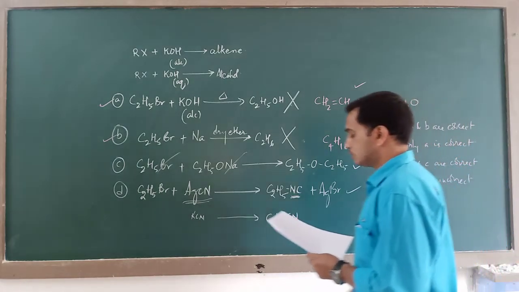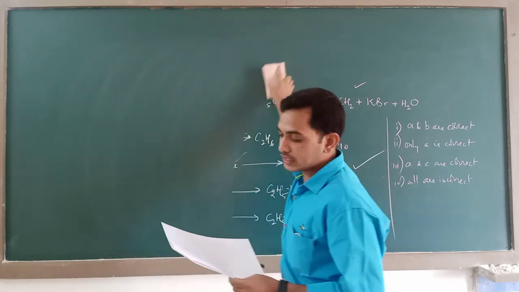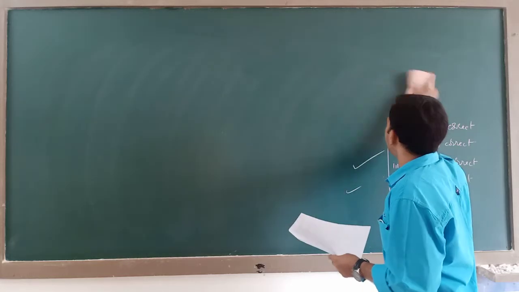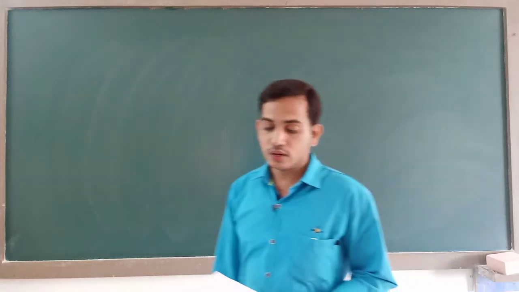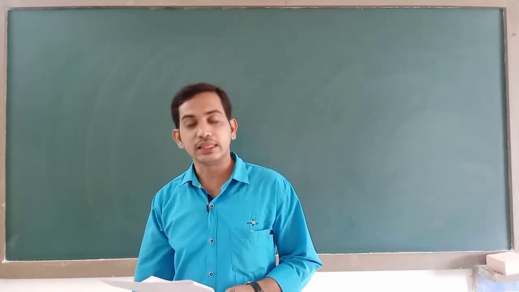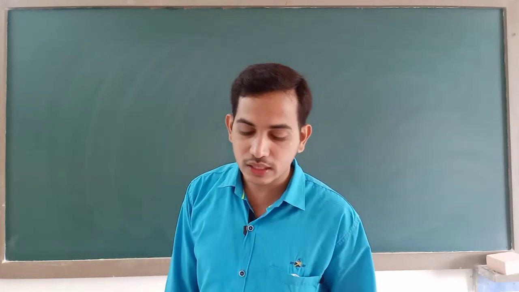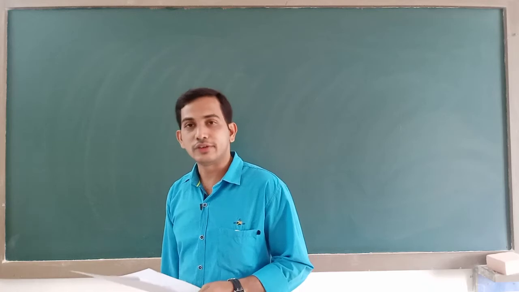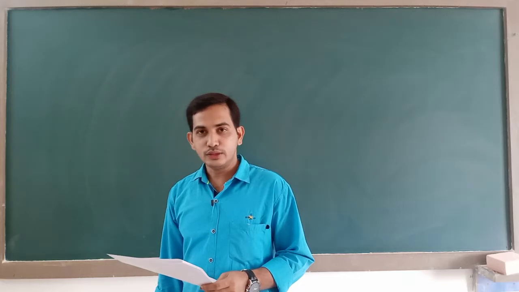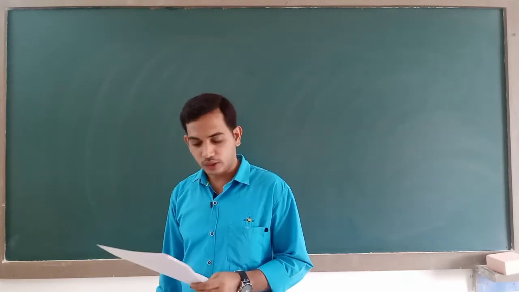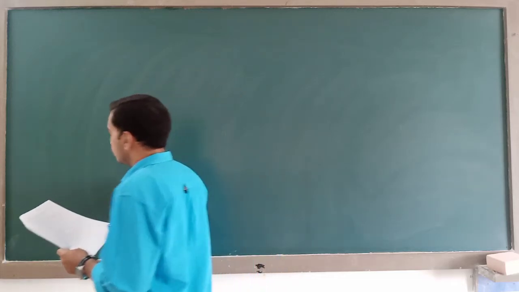A haloalkane in the presence of alcoholic KOH undergoes. See, from the 16th question we are solving the same kind of questions. The 16th question was Saytzeff's product, that is nothing but dehydrohalogenation. The 17th question was again about dehydrohalogenation. In the 18th question, the first option was with respect to dehydrohalogenation. You again now have the 19th question, that is with respect to dehydrohalogenation only. Let us see how. A haloalkane in the presence of alcoholic KOH undergoes.